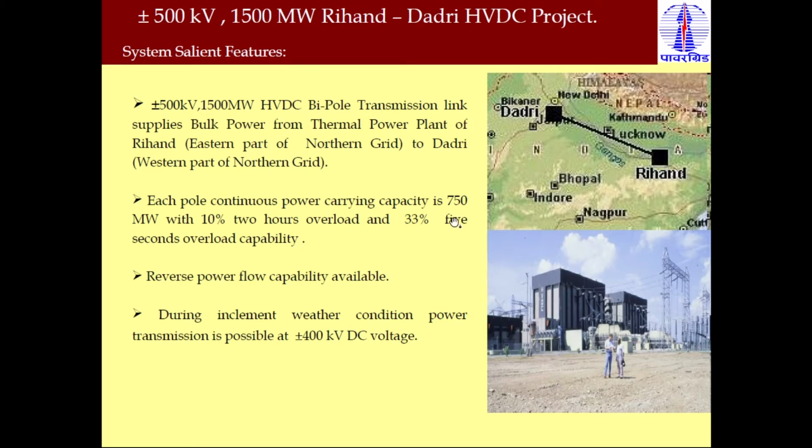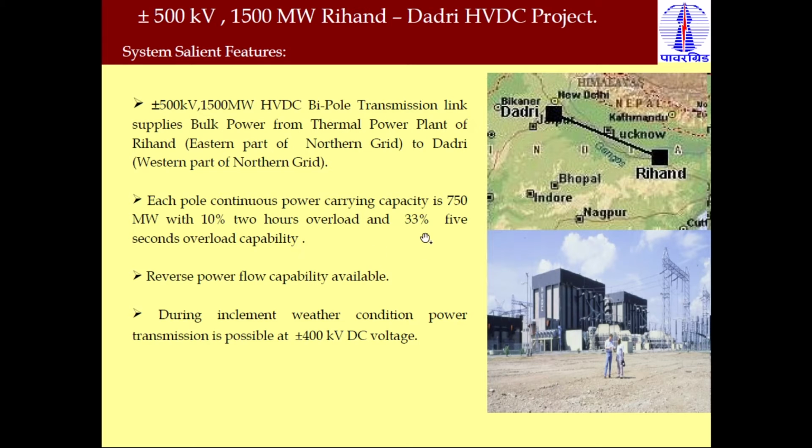That is 10% of the 750 megawatt rating of each pole. It means that 750 megawatt is continuously transferred by one pole, but an extra 10% overload capacity for a time of 2 hours can be transferred. It means 10% of 750 megawatt, that is 75 megawatt extra, can be transferred, but only for a duration of 2 hours, not more than that.